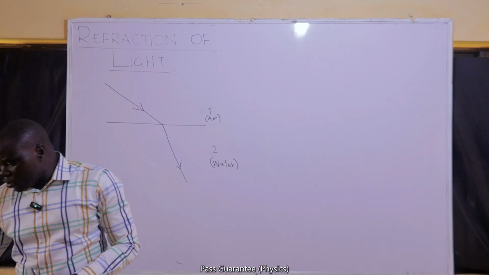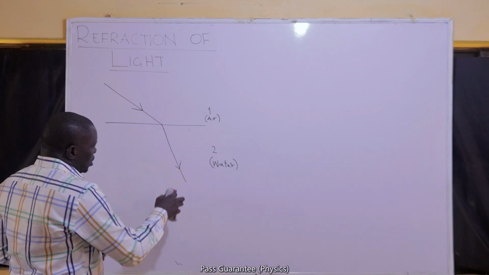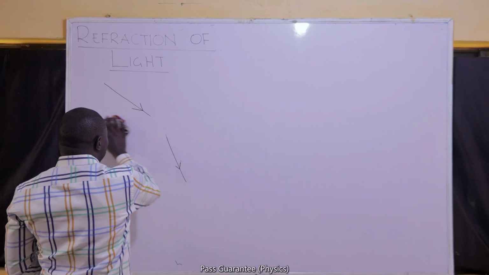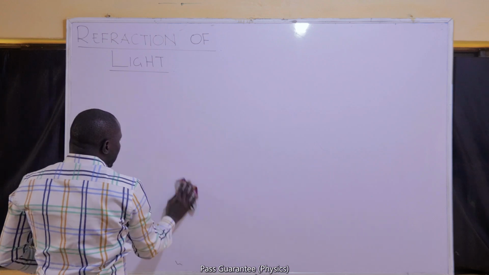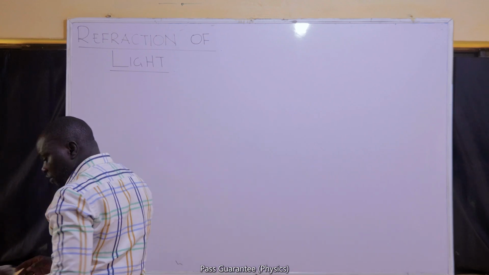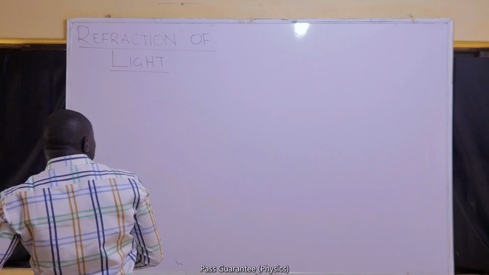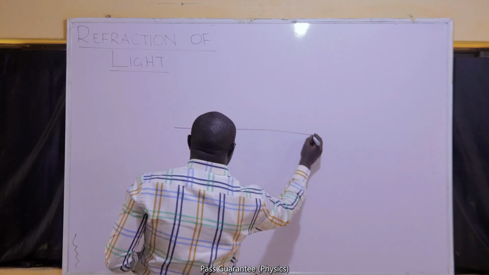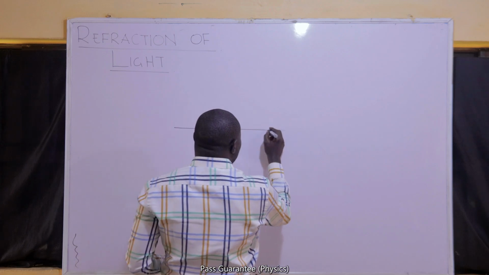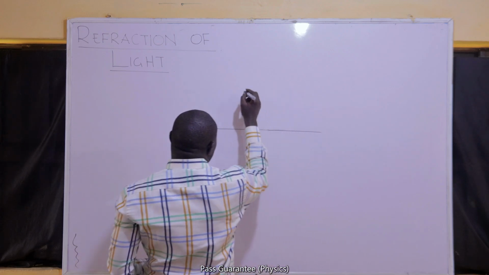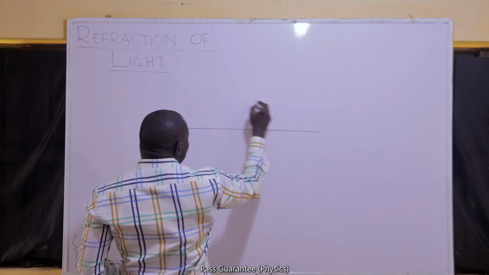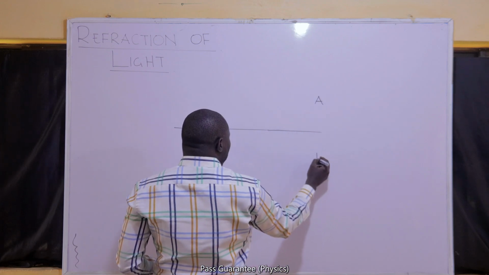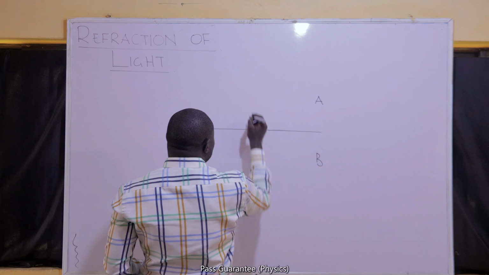Refraction is also governed by laws. I will call those laws the first and the second law of refraction. Don't forget that when we were talking about reflection, we said that there are laws of reflection to govern the process of reflection. Also for refraction, we have two laws governing the process of refraction. Let us assume that this is the first medium. I would like to call this medium A. I would like to call this other medium B.